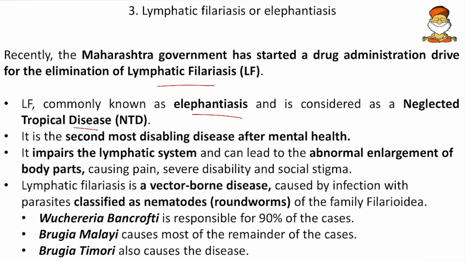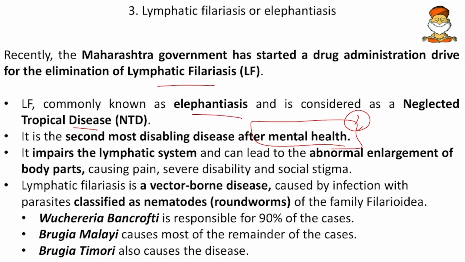Friends, there are many tropical diseases that happen in the third world and they are neglected because no research and development goes on for inventing drugs and vaccines for them. So that is why they are put under the neglected tropical diseases. Then it is the second most disabling disease after mental health. So mental health is the first and filariasis is the second in disabling capability.